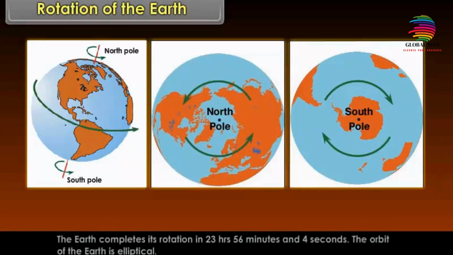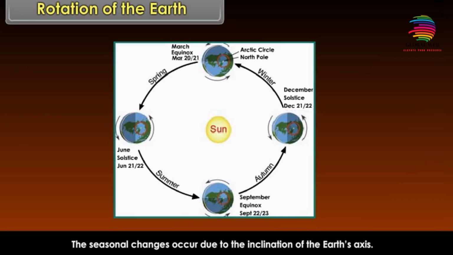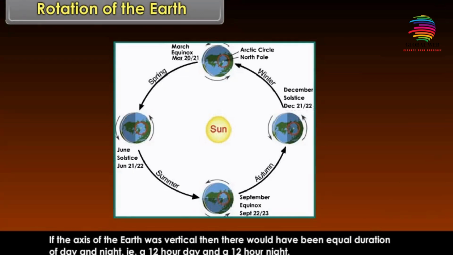The earth completes its rotation in 23 hours, 56 minutes and 4 seconds. The orbit of the earth is elliptical. The seasonal changes occur due to the inclination of the earth's axis. If the axis of the earth was vertical, then there would have been equal duration of day and night, that is, a 12-hour day and a 12-hour night.